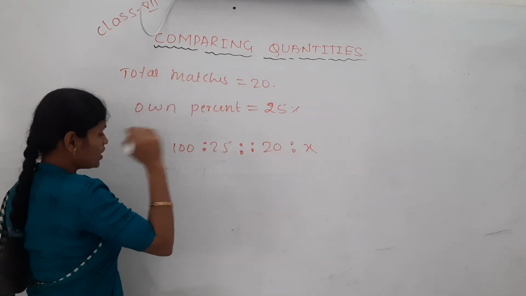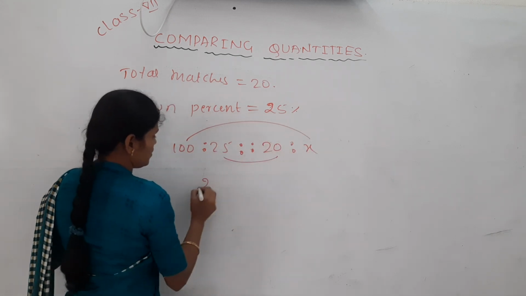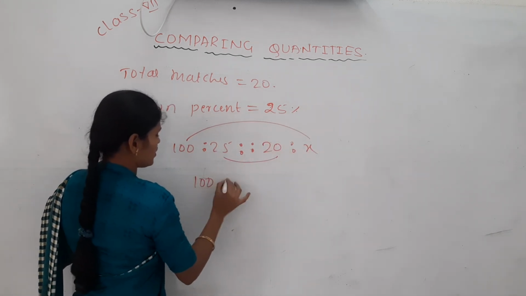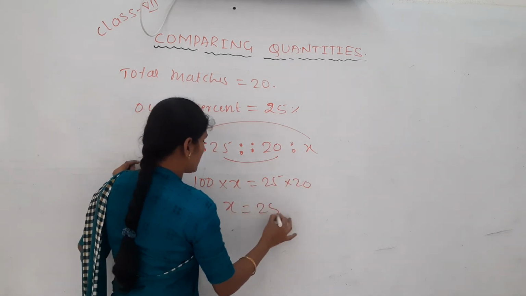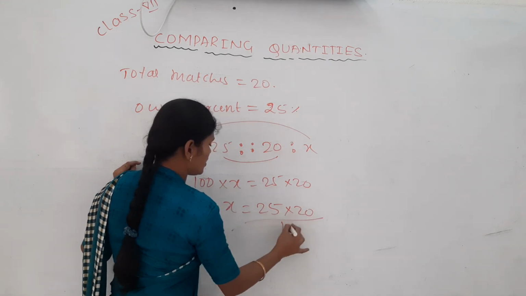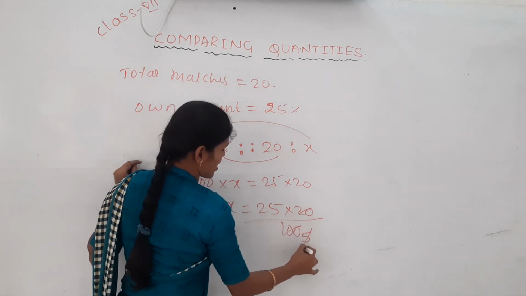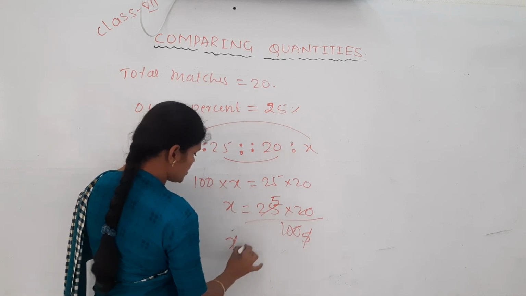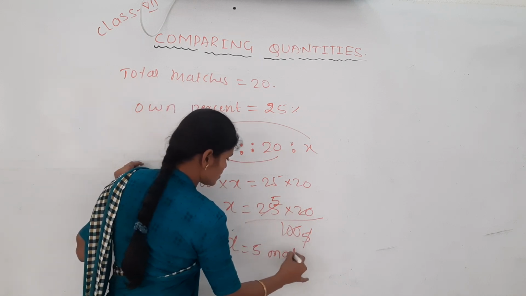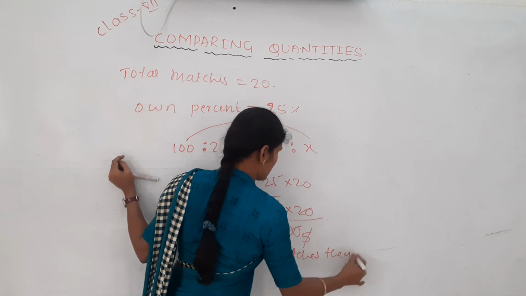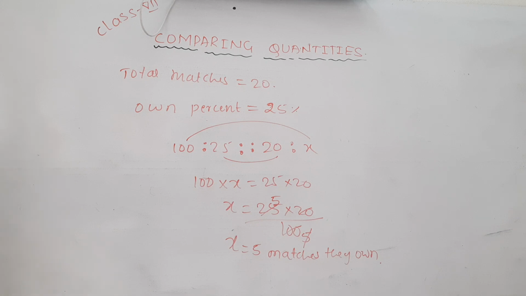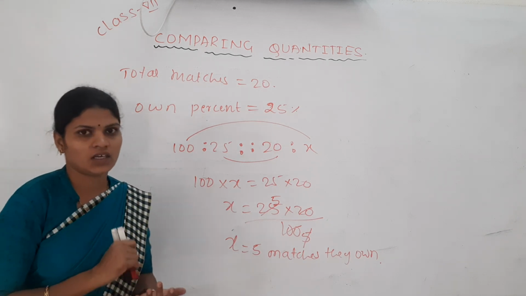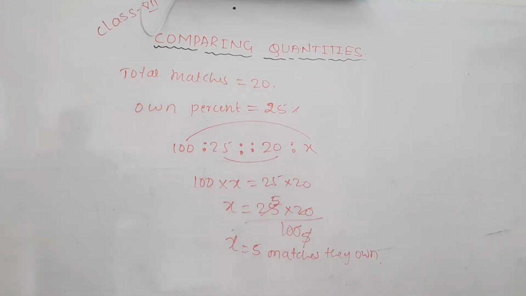We have to find. Extremes equal to middles: 100 into x is equal to 25 into 20. x is equal to 25 into 20 divided by 100. It is nothing but 5 matches. In that cricket team they have won 5 matches out of 20. I hope all of you got it. Just pause this video and take the answer.